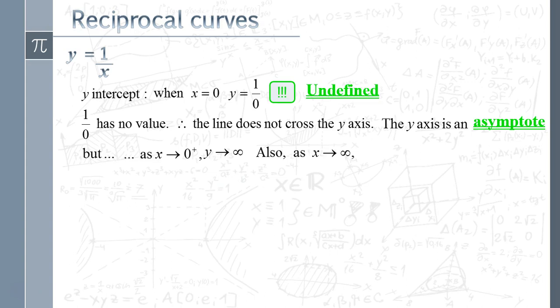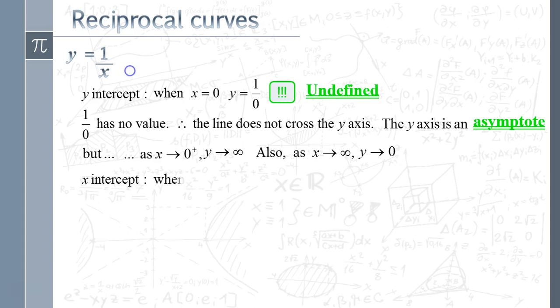Now, next thing, we've considered what happens if x is very, very small. What happens if x gets very, very large? So let's pick a massive value for x. Let's imagine x to be 1,000,000. Well, if x is 1,000,000, we've got y equals 1 over 1,000,000, one millionth. That's getting very, very small. And as we make x bigger and bigger, as x tends to infinity, y is going to tend to 0.